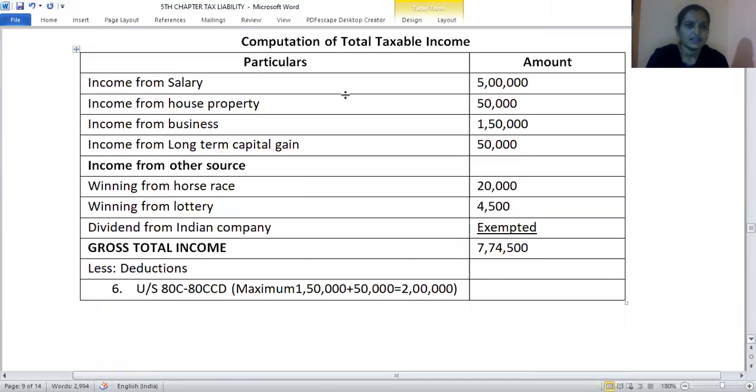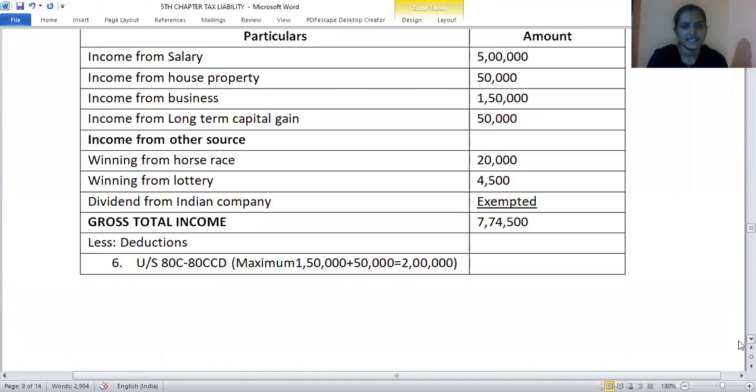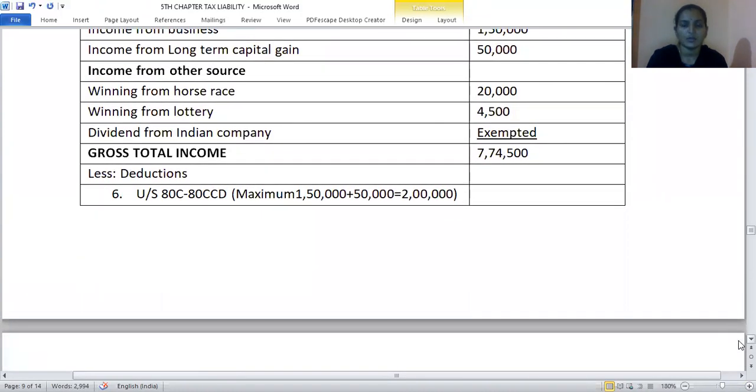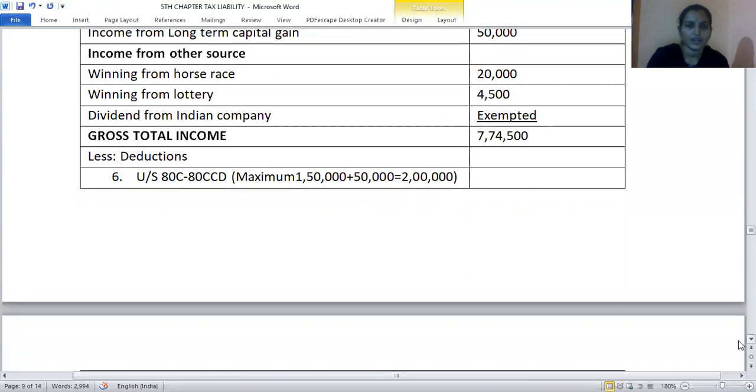You can take it like this. Salary income 5 lakh, house property 50,000, business 1 lakh 50, long-term capital gain 50, other source winning from horse race and lottery, dividend from Indian company is exempted. This gives the gross total income. From this we'll make possible deductions. See, 80C deductions is up to 1.5 lakh without NPS contribution. With NPS contribution, the maximum amount of deductions goes up to 2 lakhs.